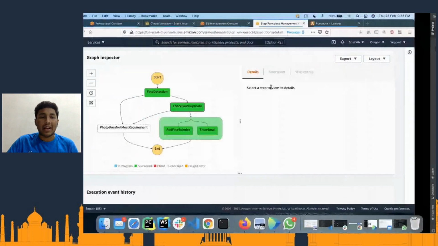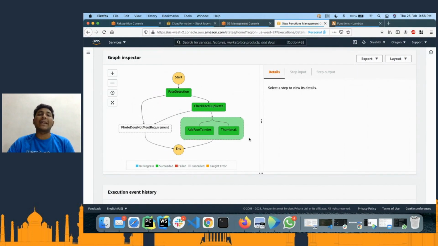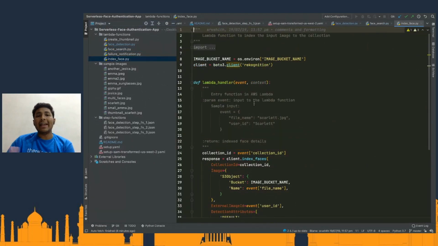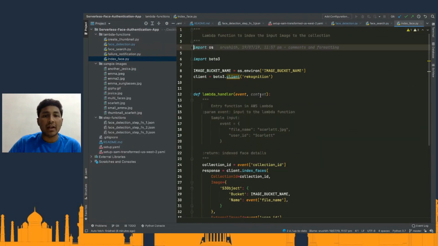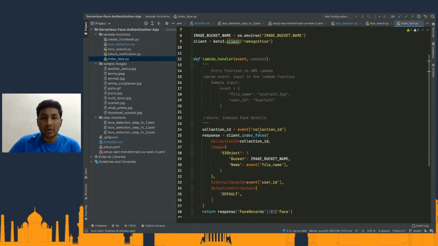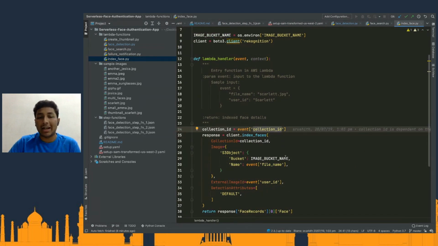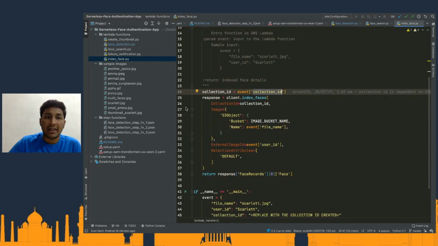And that's throwing an error, and that is caught by photo does not meet requirement. If this also passes, then in parallel, I am just executing the index phase. Again, the index phase is where I am using Rekognition. For the given image that is available in this image bucket name, I'm trying to index and store it into this particular collection. Pretty straightforward, nothing much.